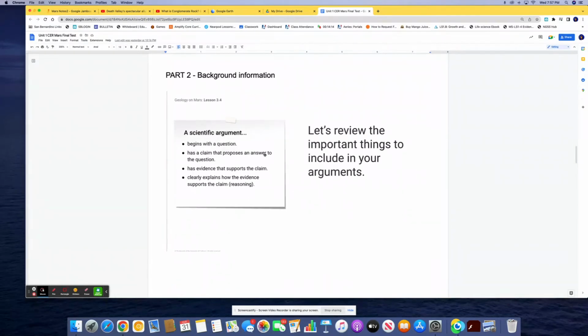Okay, part 2, background information. A scientific argument begins with a question. It has a claim that proposes an answer to the question, has evidence that supports the claim, and clearly explains how the evidence supports the claim, and basically that's the reasoning.